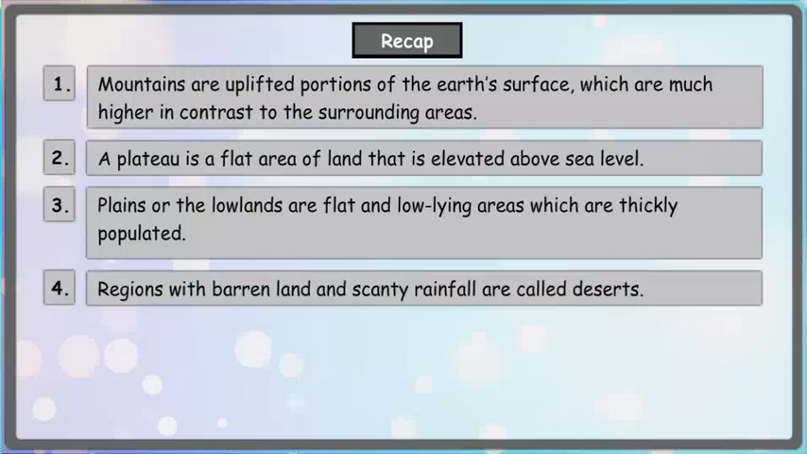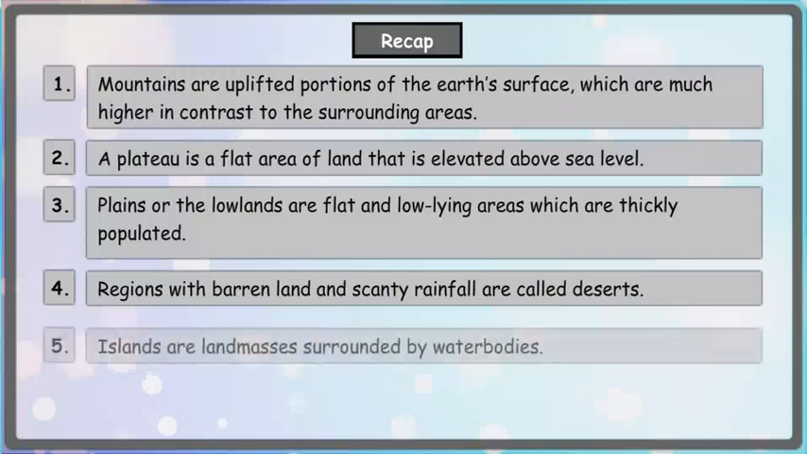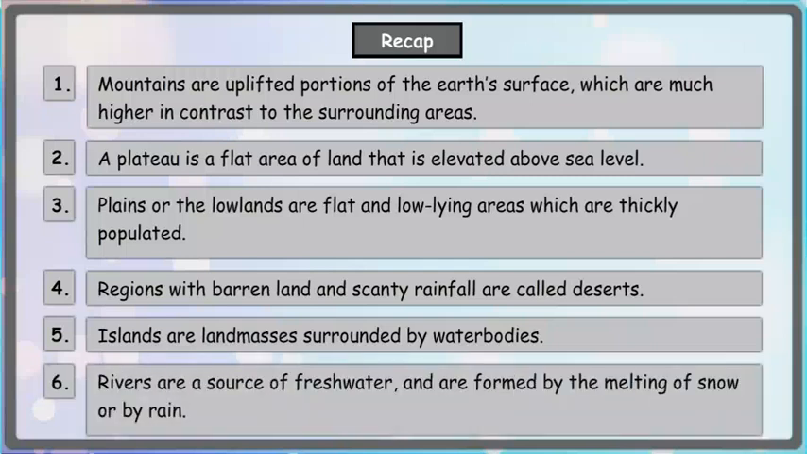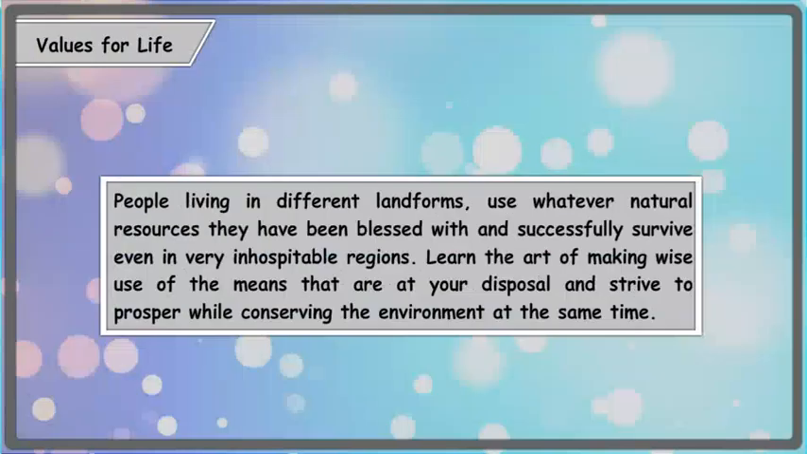Regions with barren land and scanty rainfall are called deserts. An island is a piece of land surrounded by water. Rivers are a source of fresh water and are formed by the melting of snow or by rain.